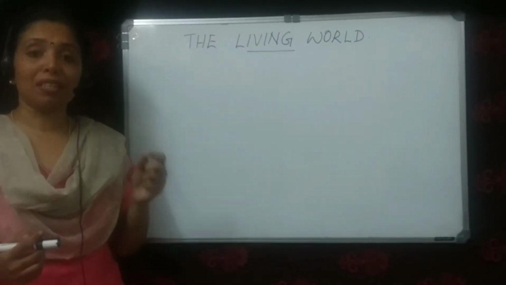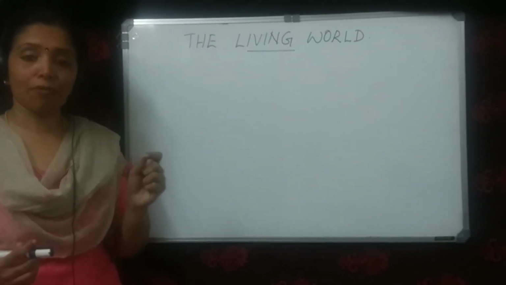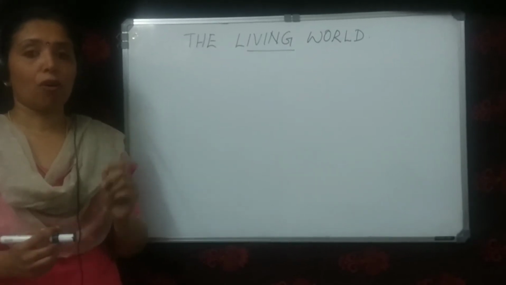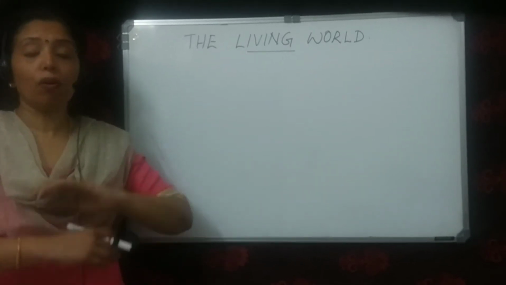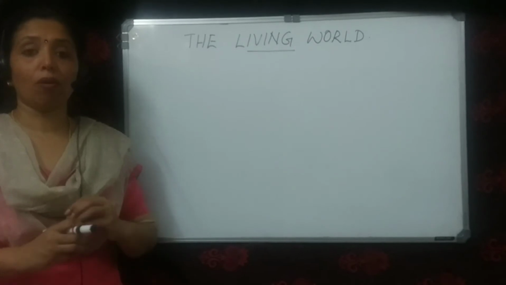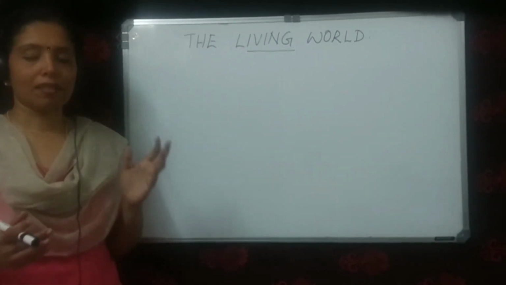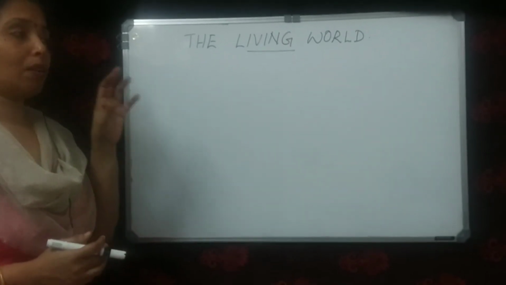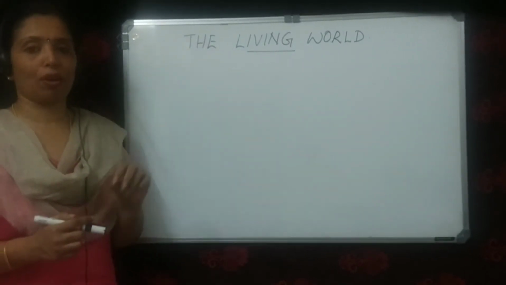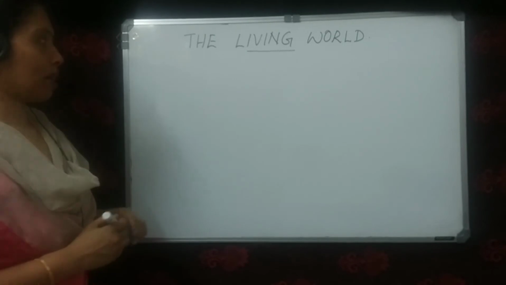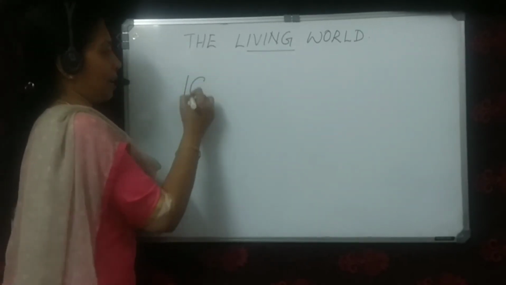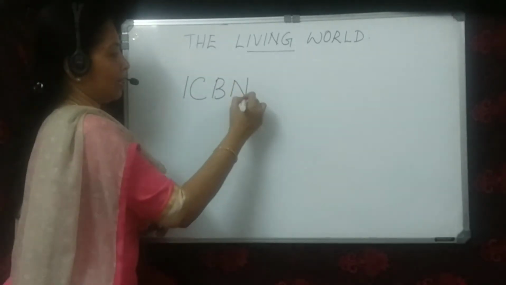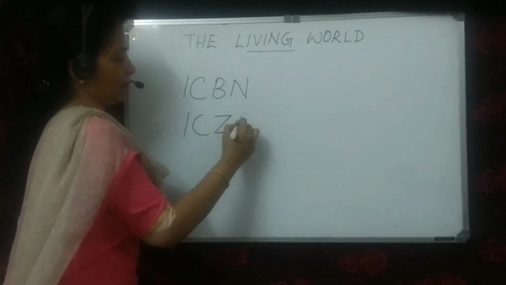So there came a need to give scientific names which are common to the people all over the world. This scientific naming of organisms was done by two organizations, the ICBN and the ICZN.